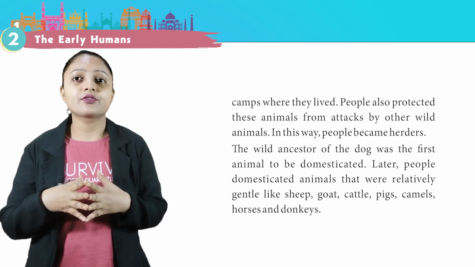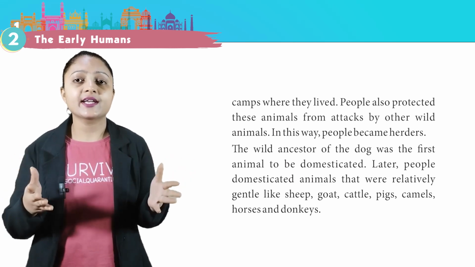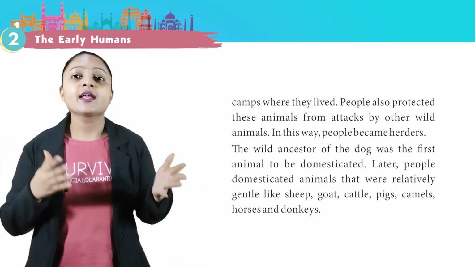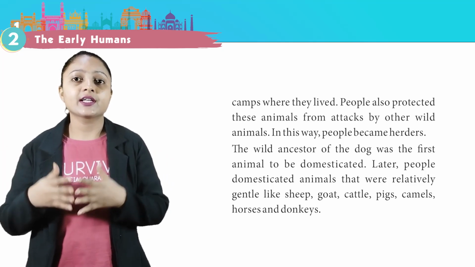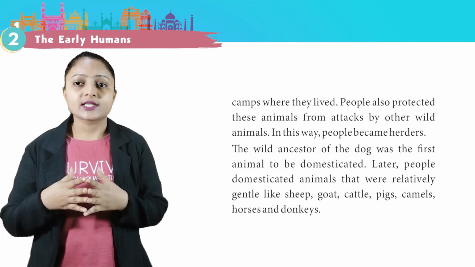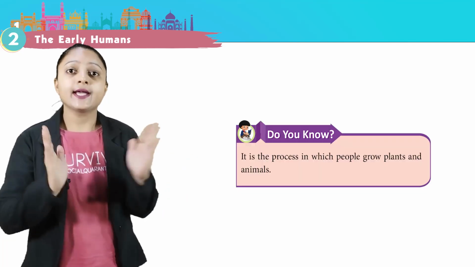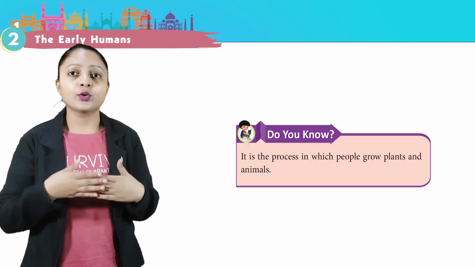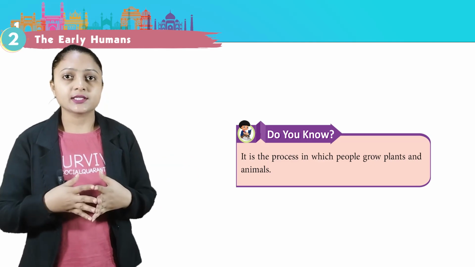The wild ancestor of dog was the first animal to be domesticated. Later, people domesticated animals that were relatively gentle like sheep, goat, cattle, pigs, camels, horses, and donkeys. Do you know? It is the process in which people grow plants and animals.